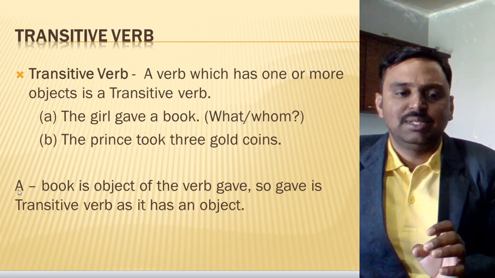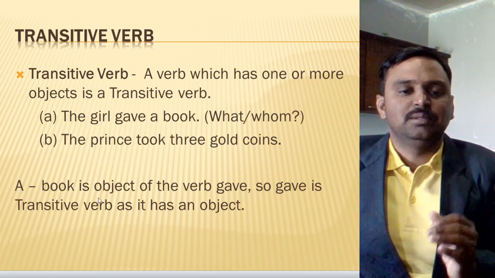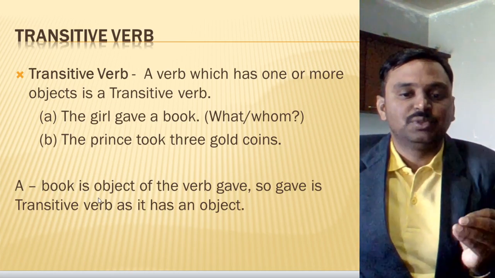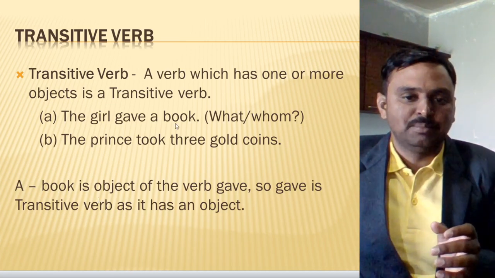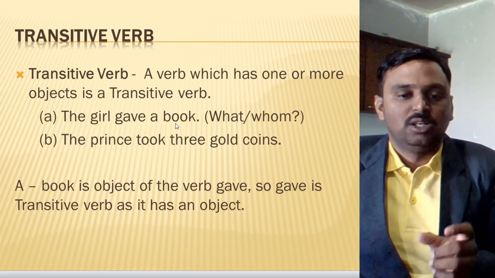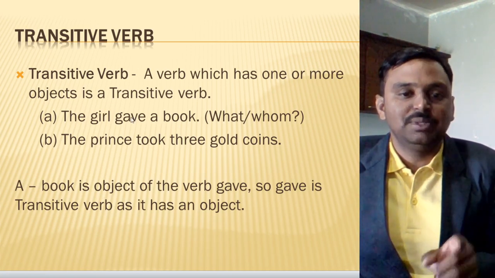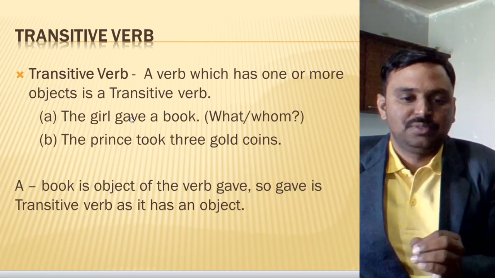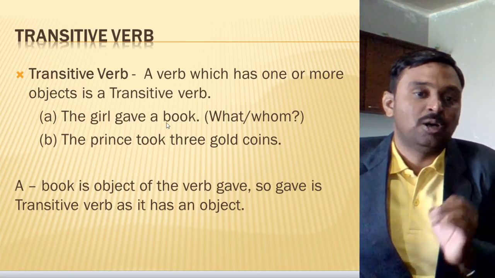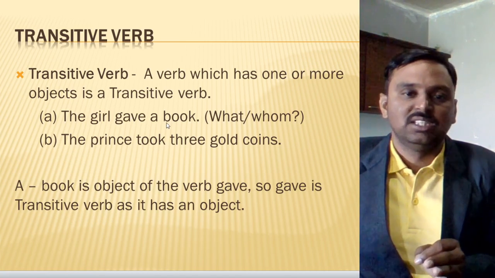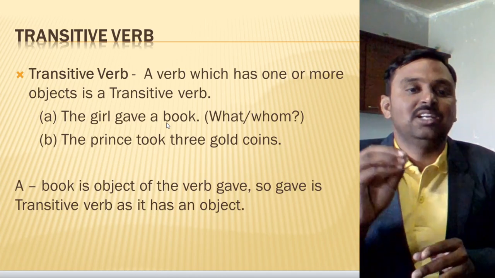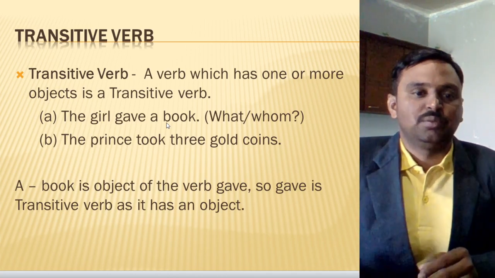If you look at example A, I have given a brief explanation. Book is the object of the verb gave. So here book is an object of the verb gave. The verb is gave here. So gave is what here? A transitive verb, because it has an object. Are you clear with this? So a transitive verb is a verb which has an object in it. Make a note of this.